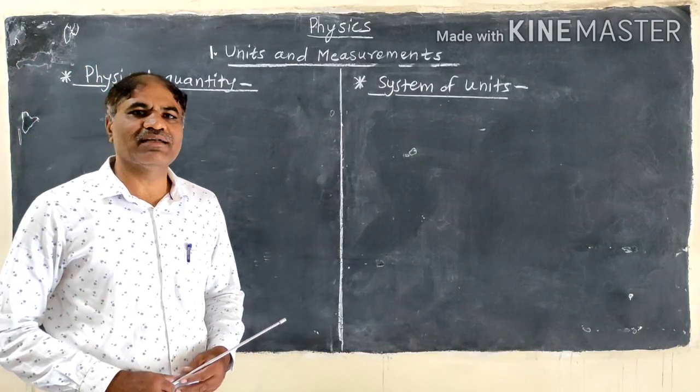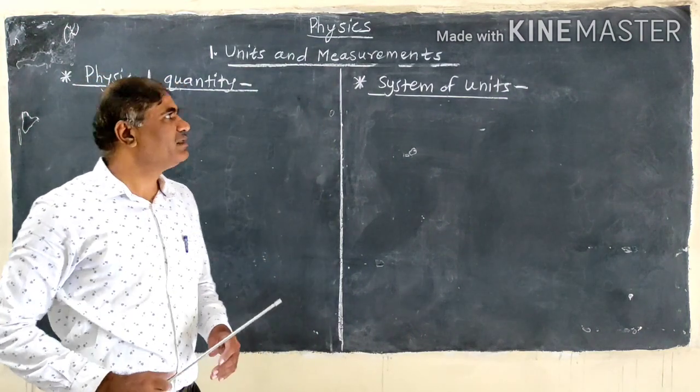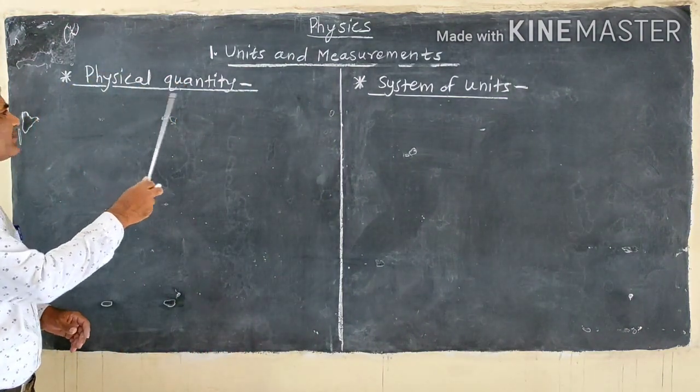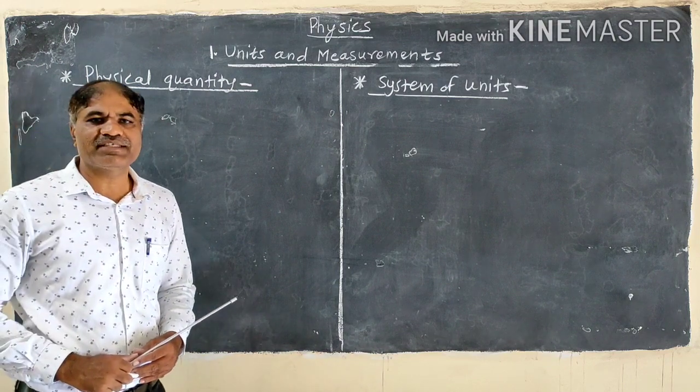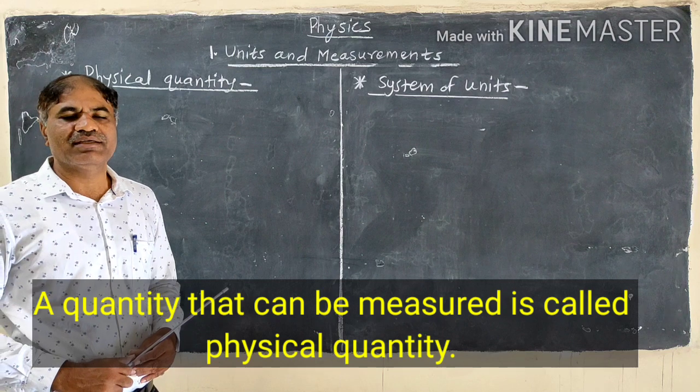Today we are going to learn the first chapter of physics, units and measurements. So first topic is physical quantity. What is meant by physical quantity? A quantity that can be measured is called physical quantity.